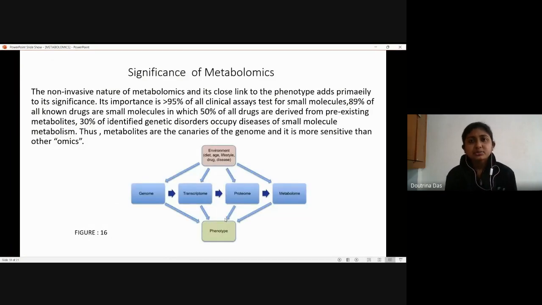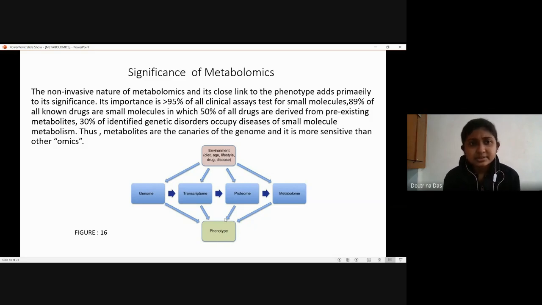So next we are coming to the significance of metabolomics. We have spoken a lot about the techniques, the flowcharts, and the chromatographic separations that we have used. Now, why is metabolomics so important, or why is it becoming highly significant in the field of research today?